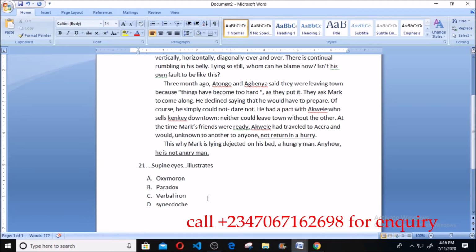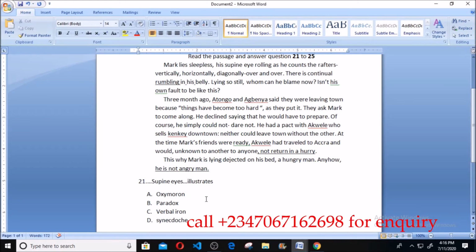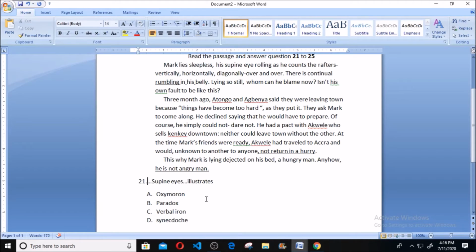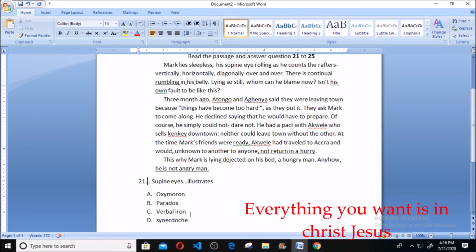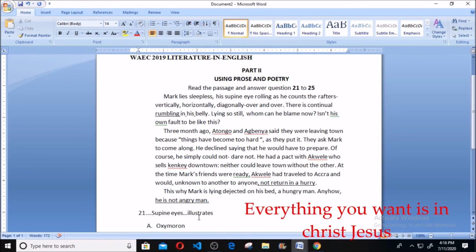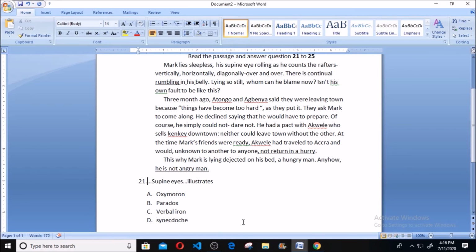This is because a verbal irony is a statement that is used ironically, that is verbal in nature. Of course, under types of irony, we have verbal irony, we have dramatic irony, and we also have what we call situational irony. So the statement here is a typical example of what we refer to as verbal irony.